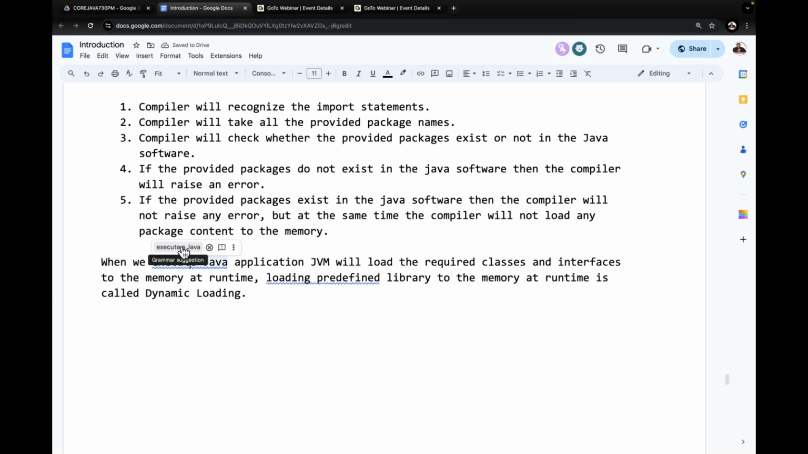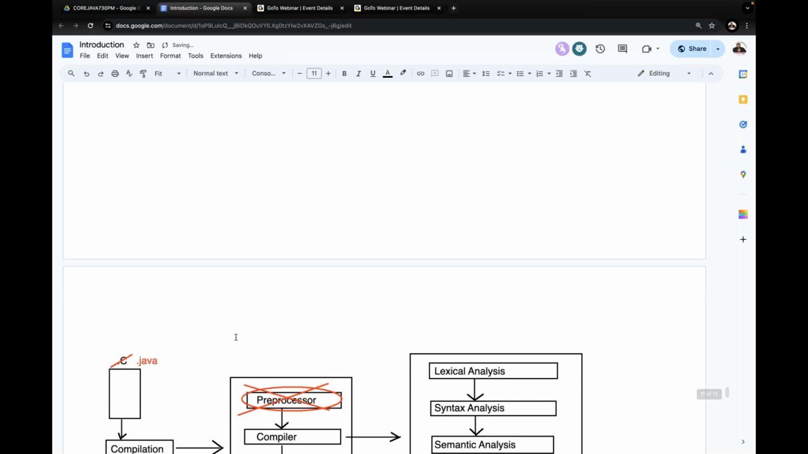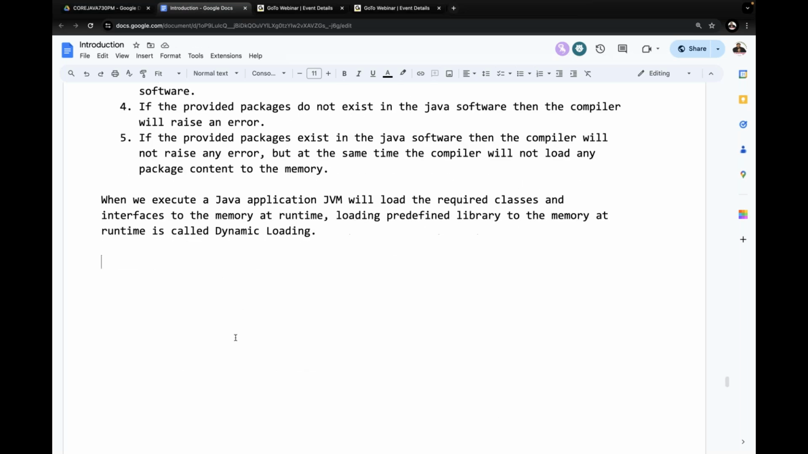Right, sir. When we execute the Java application, JVM will load the required classes and interfaces to the memory at runtime. Loading predefined library to the memory at runtime is called what there? Dynamic loading. Right, sir. All of you are getting my point clearly. Now coming to the conclusion here, already we are aware about the conclusion. Right, sir. Now in Java,